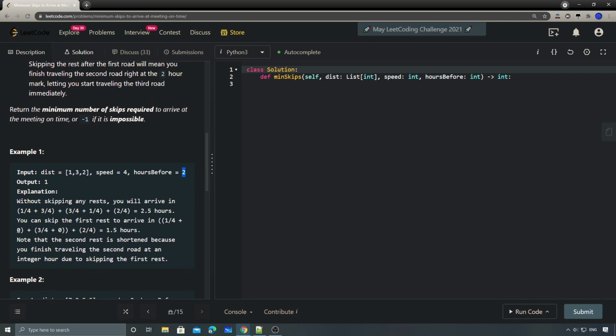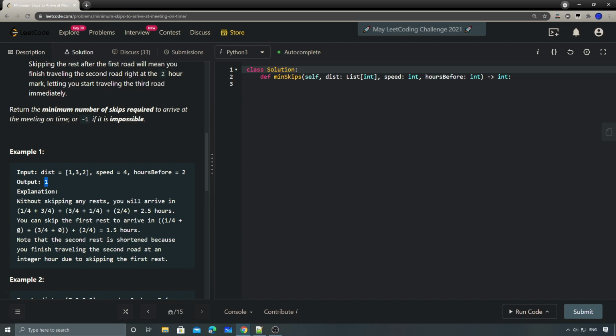So in this case, if we don't skip any rest, the total time we will take is that the first road will take 0.25 hours. Then we have to wait until the 1 hour mark, and then we can start the second one. The second one also takes 1 hour, and the last one is 2.4, because for the last one we don't have to wait anymore, since we have already traveled all roads. That's why the output is 1, because we can skip.